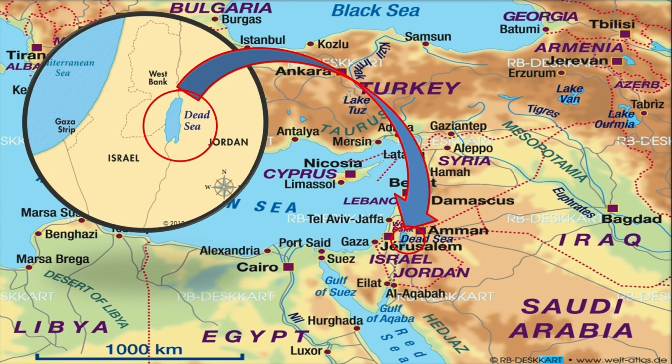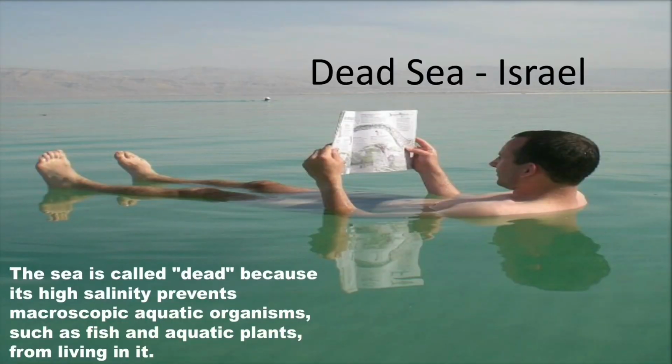Here in this map you can see the location of Dead Sea. The sea is called dead because its high salinity prevents macroscopic aquatic organisms such as fish and aquatic plants from living in it.